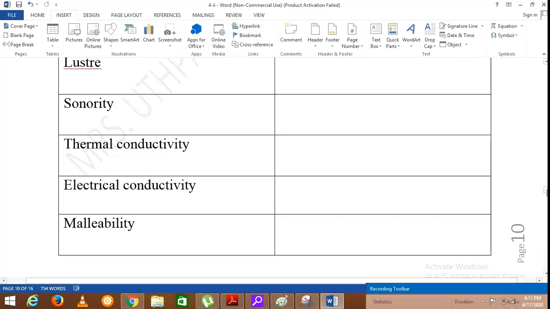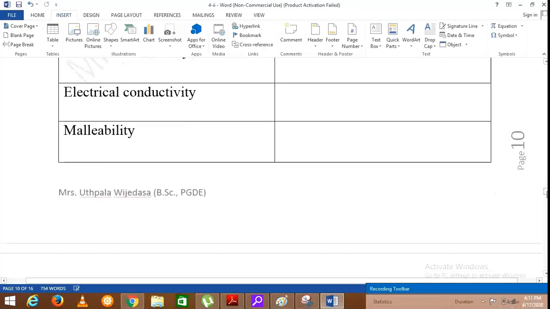It will be further explained using an activity given below. And electrical conductivity also, we can make a circuit and put different substances in a gap in that circuit, and by using that we can find the electrical conductivity. This will be further explained.